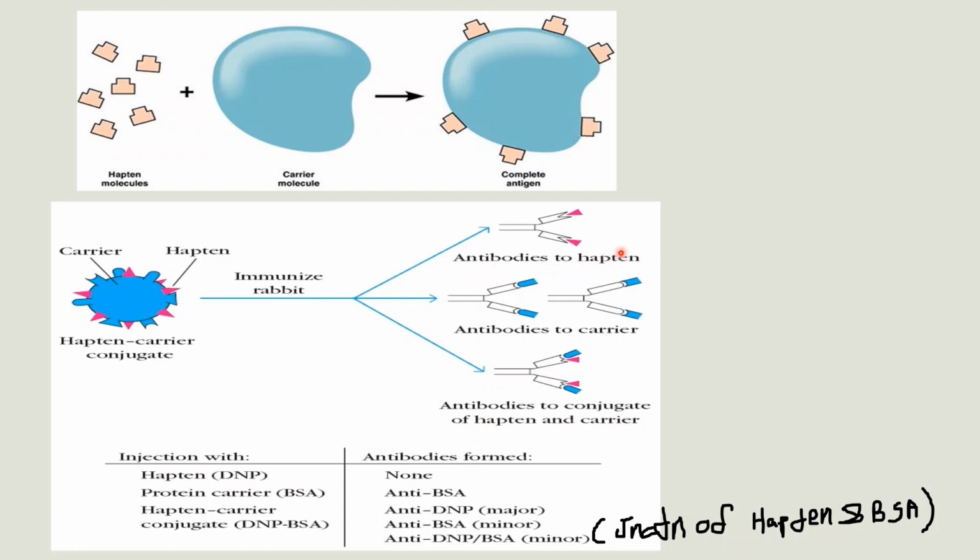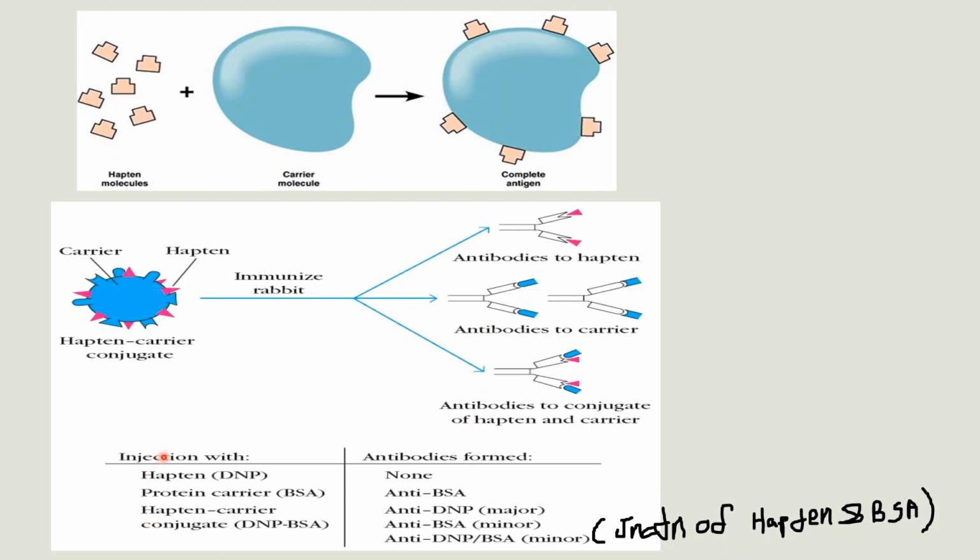One is antibodies to hapten, another is antibody to carrier, and another is antibody to the conjugate of hapten and carrier. Conjugate of hapten and carrier means the junction of hapten and carrier. Here the pink color means hapten, the blue color is carrier, and this is the conjugate, both hapten and carrier. So three types of antibodies will be produced if the hapten carrier conjugate is injected into a rabbit.